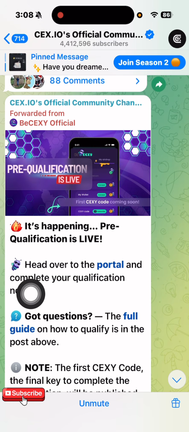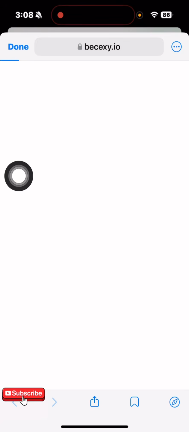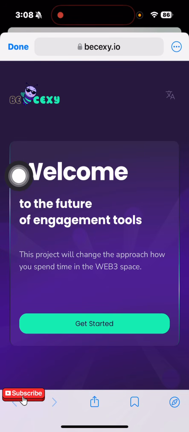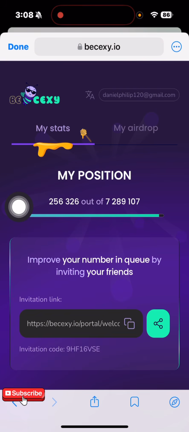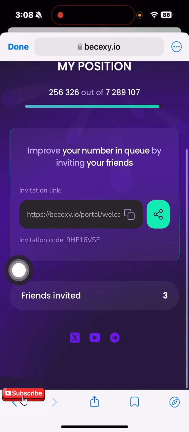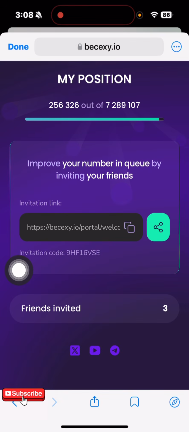You're going to head straight to the portal to complete your pre-qualification, and you get some questions. On the portal there are a few things you're going to be doing. They're going to welcome you to their engagement tools, so you can click on get started. You're also introduced to try as much as possible to share out your link. This is your invite link right over here. Once you're able to share out your invite link, you get to increase your number of people. So I'm going to be sharing this link to the community right now.